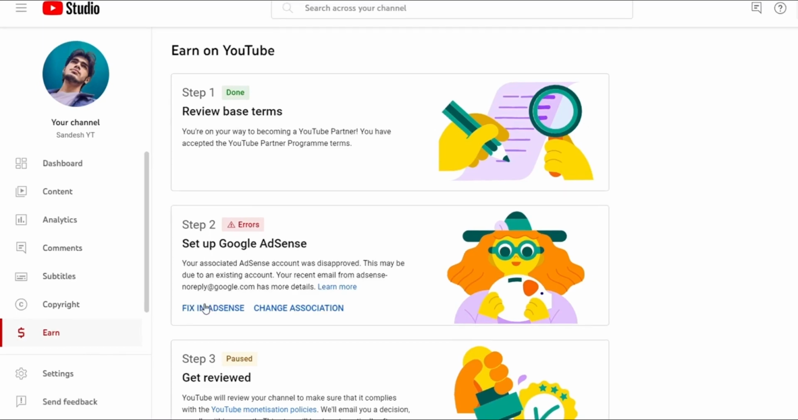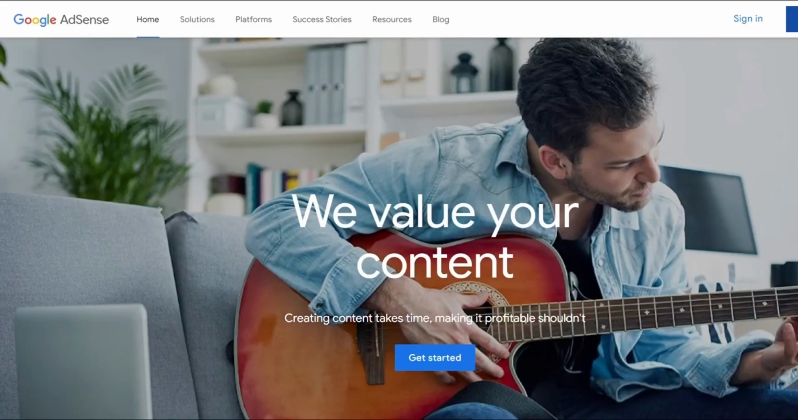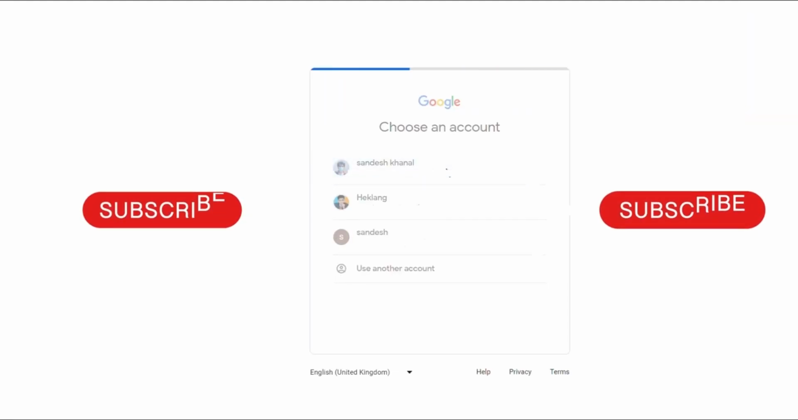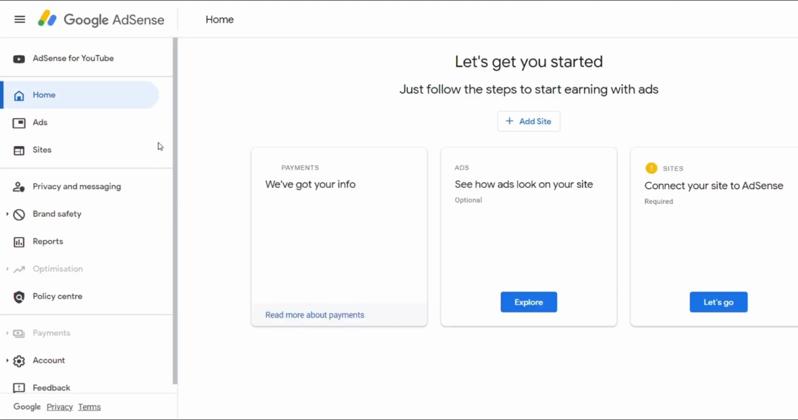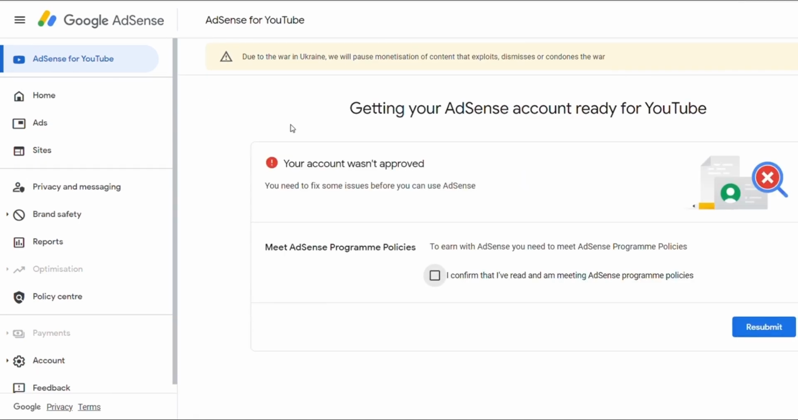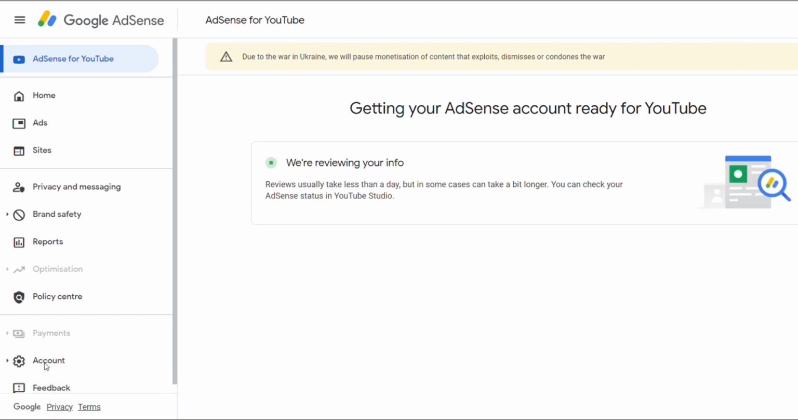First of all, go through the fix in AdSense option in step 2 and then choose your account. This is my AdSense account which I have linked through YouTube, but I get this error: meet AdSense program policies. First of all, don't do anything, just tick the option and click the resubmit button. After that, it says we are reviewing your info.